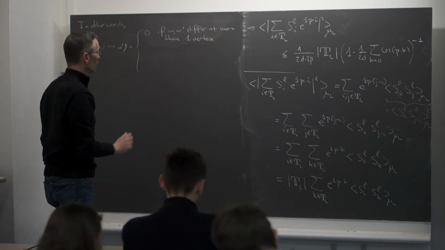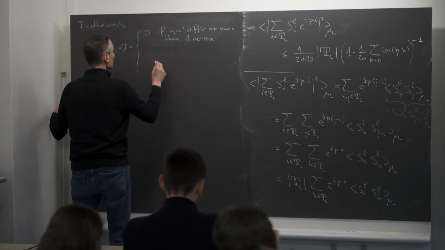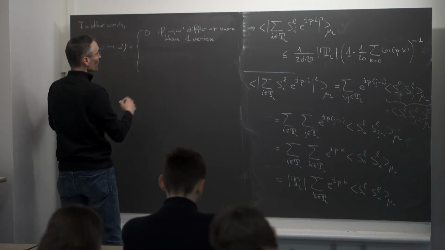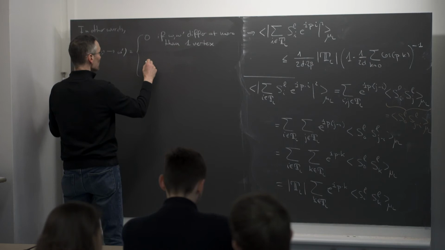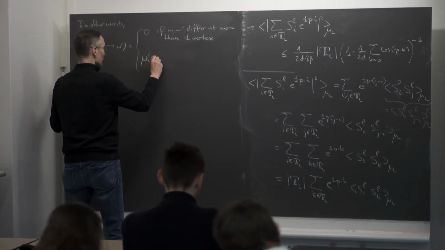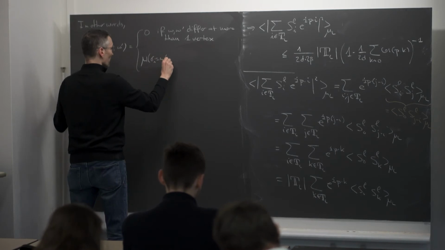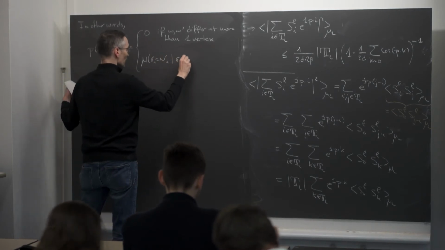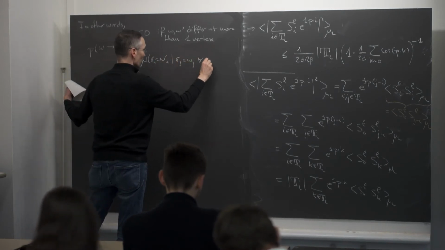At most one site of the box where the masses differ. And if they differ at most in one vertex, then the probability is given by mu of sigma_I equal to omega prime_I, given sigma_j equal to omega_j for all j different from I.